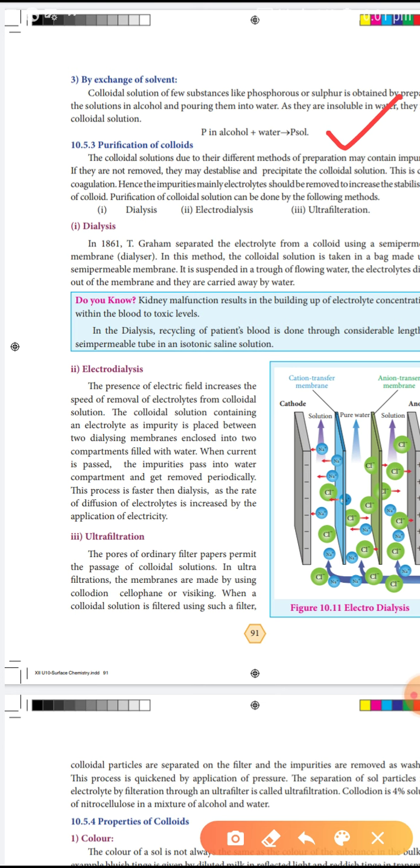Next, let me learn purification of colloids. How to purify the colloidal substance? The colloidal solution, due to the different methods of preparation, may contain impurities. If they are not removed, they may destabilize and precipitate the colloidal solution. This is called coagulation. So what is meant by coagulation?